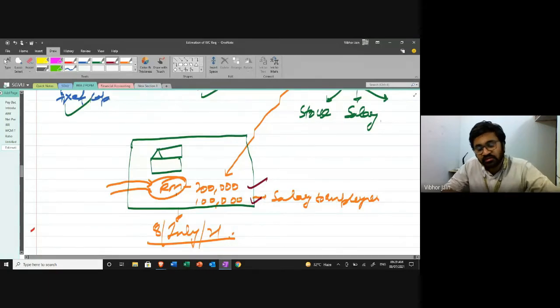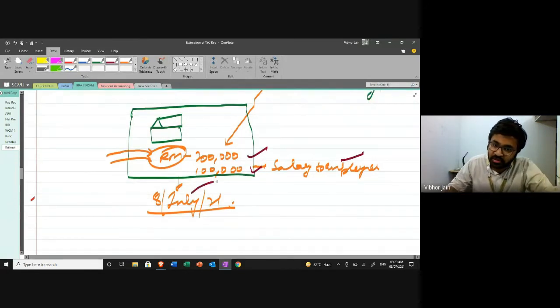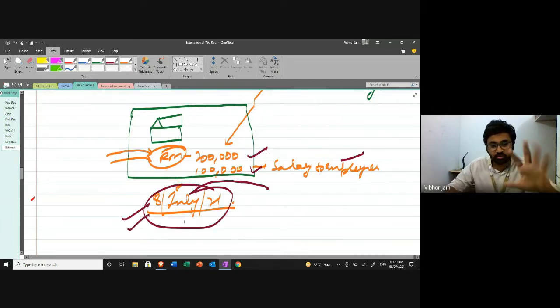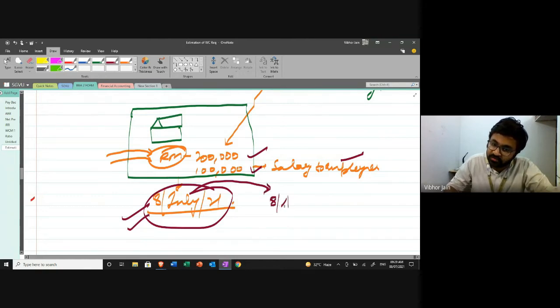Now these employees are going to take 1 month to give you the finished goods. So on 8 July you have exhausted all of your money. Now you will have to wait for 8th August.